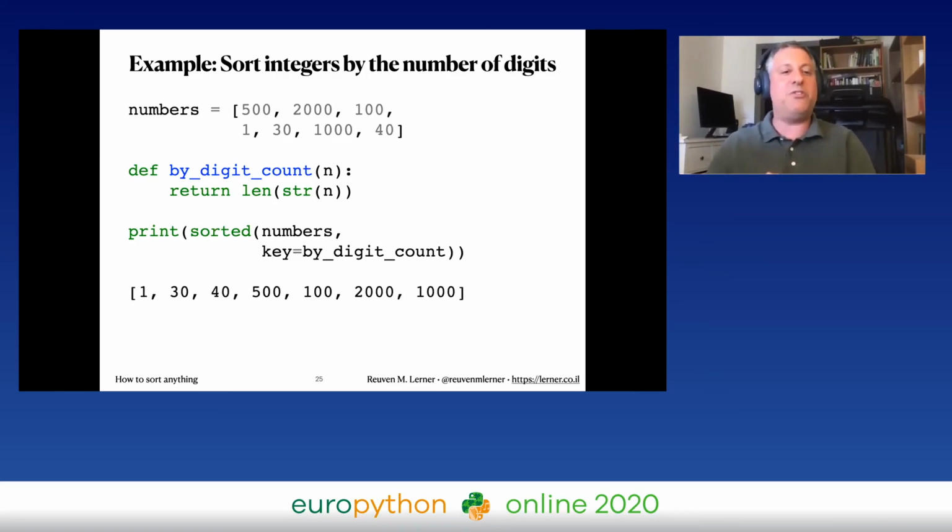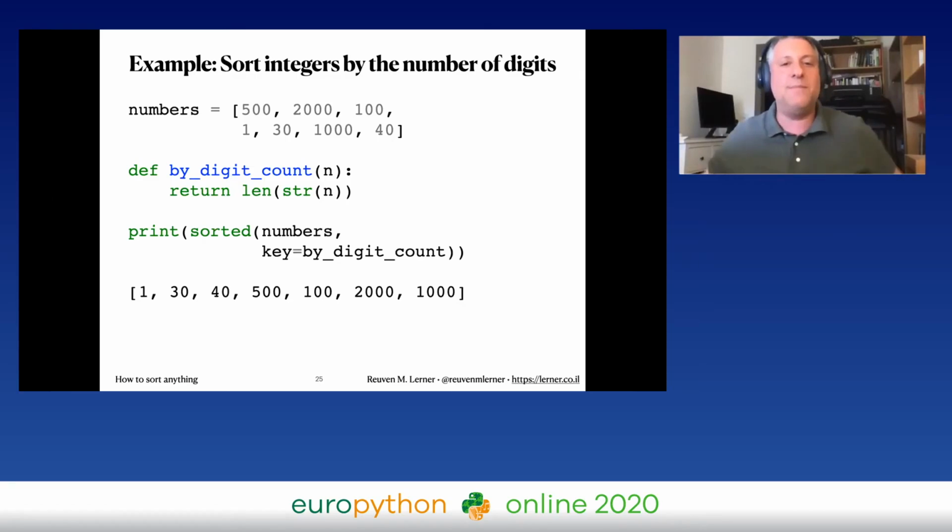So what happens if I do this? Sure enough, I get 130, 4,500, 100, 2,000, 1,000. I've now sorted the numbers by their digit count. But you might be saying, wait a second. Numbers are always sorted by their digit count, and these are not sorted numerically. What the heck is going on?